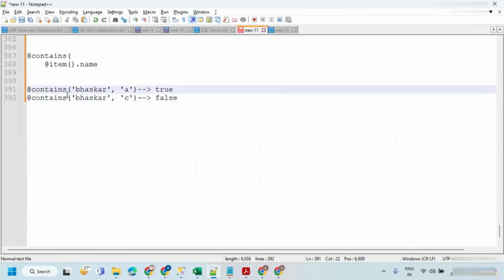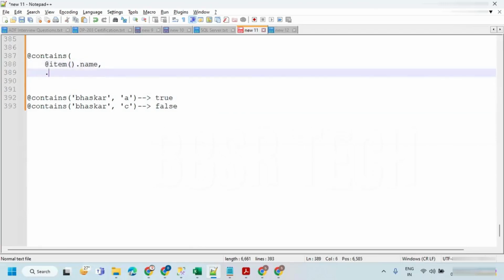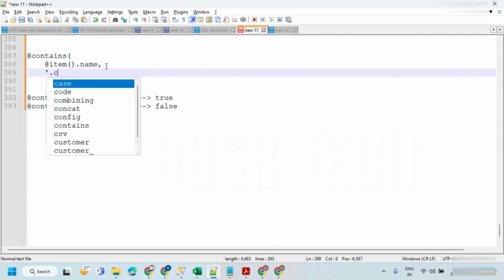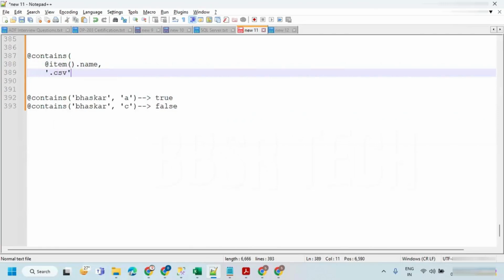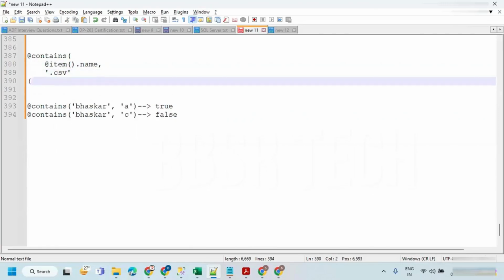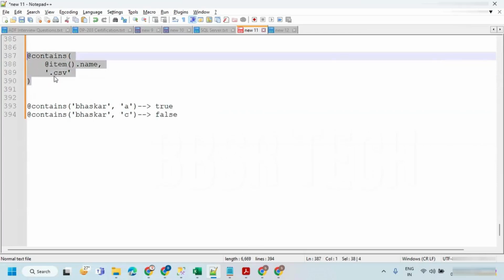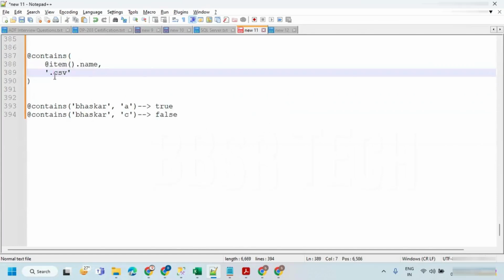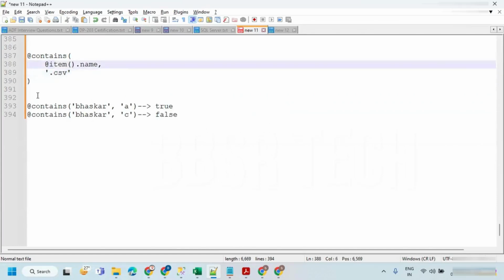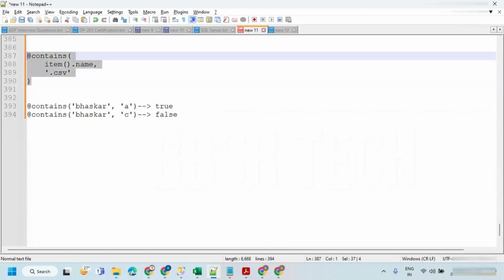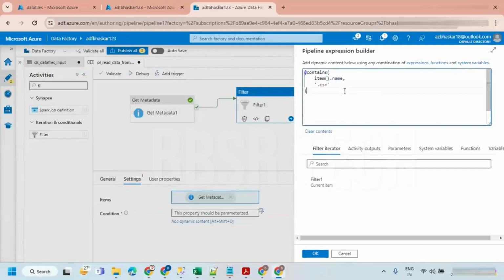In the same way, I'm going to check inside my file name. I'm checking whether my file name has .csv or not. If the file name has .csv, then it is going to return true. Otherwise, it is not going to return true. Simple. I'm just going to take this expression to apply as the filter condition.